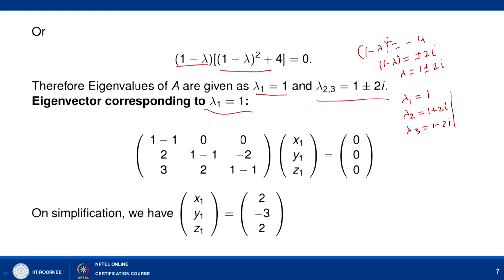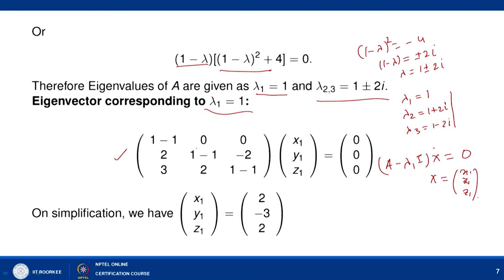For that we need to solve (A minus lambda 1 I) x equal to 0, where x is given as (x1, y1, z1). Putting lambda 1 equal to 1, it is the following equation: [1 minus 1, 0, 0; 2, 1 minus 1, -2; 3, 2, 1 minus 1] times (x1, y1, z1) equal to (0, 0, 0).